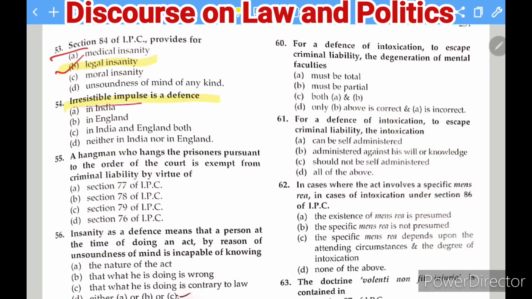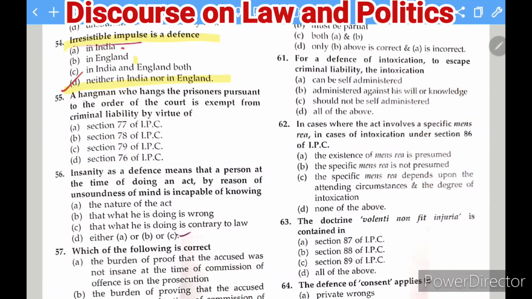Irresistible impulse is a defense whether in India, in England, or in both. So where it is a defense, it is not a defense either in India or England. So this is the correct answer.